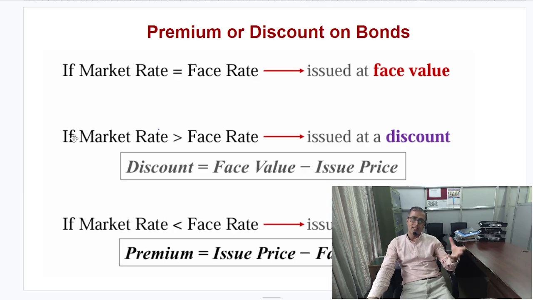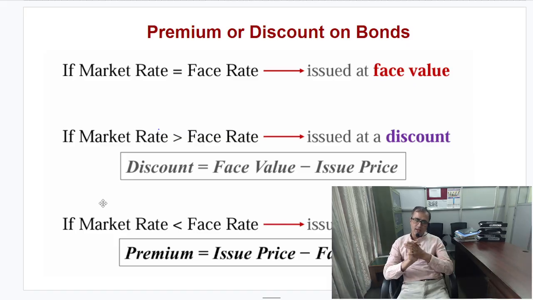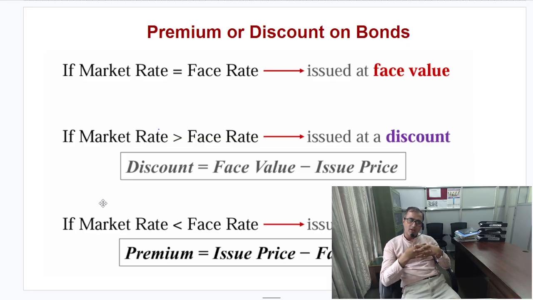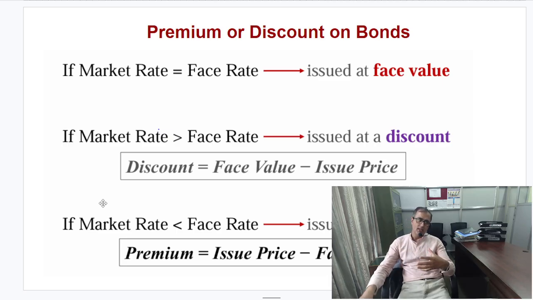Now at the same time, if the market rate is greater than the face rate, then the bond is issued at discount. What about the third case? If the market rate is lower than the face rate, that is, the coupon rate, then the bond is issued at premium. This way, what I discussed today is all about how we value the bond, how we record the journal entry, and how we decide whether this bond is issued at discount or premium.